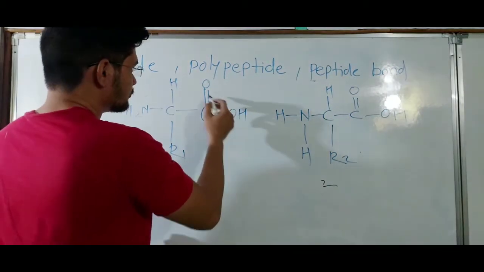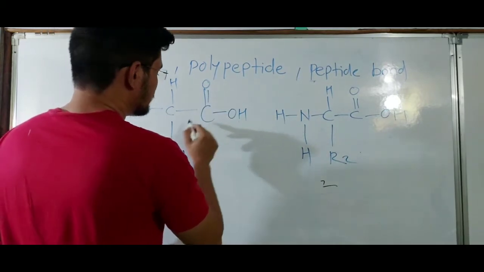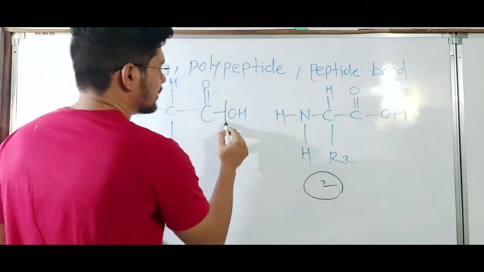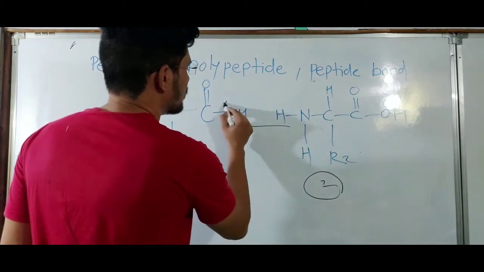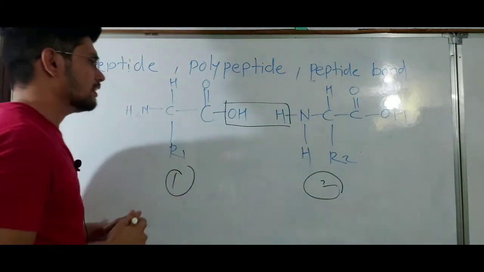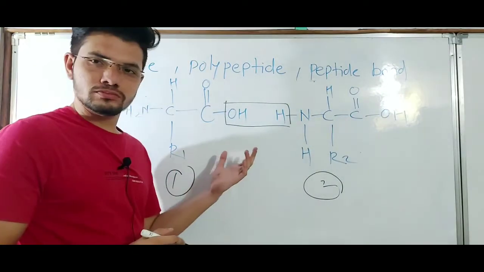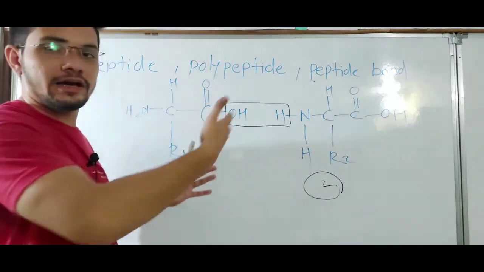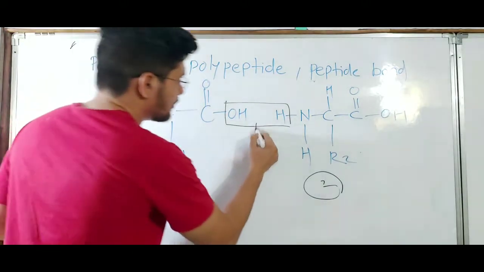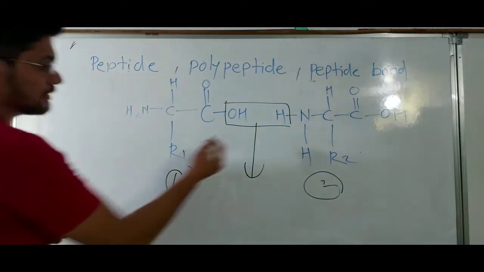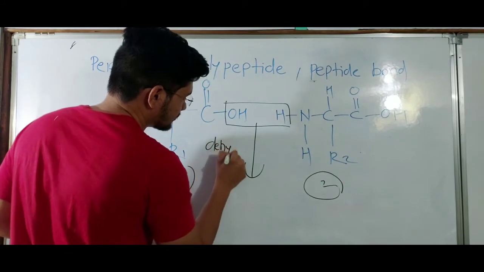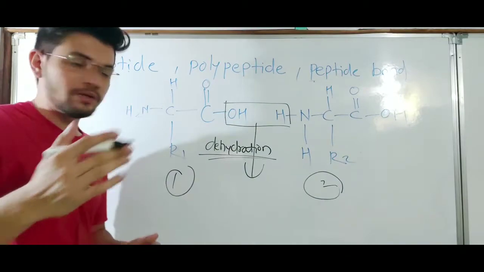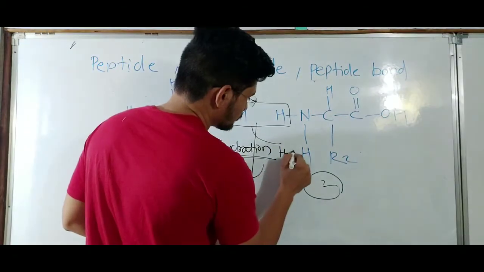First of all, for the joining of these two amino acids, the hydroxyl group of the carboxyl group and this hydrogen get removed as an H2O molecule. This reaction is called dehydration. We know that dehydration means the removal of H2O.